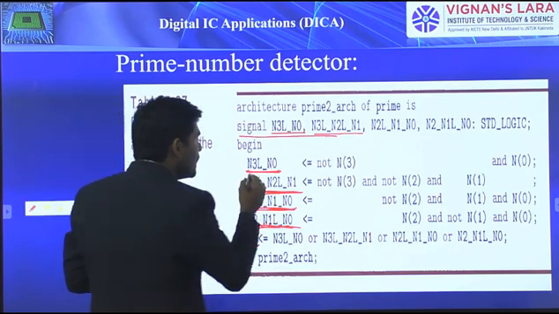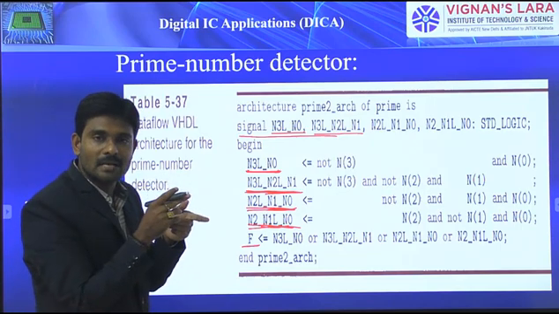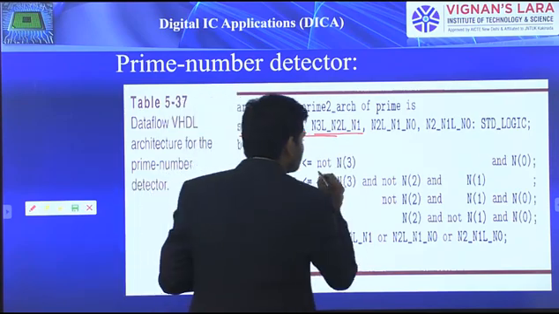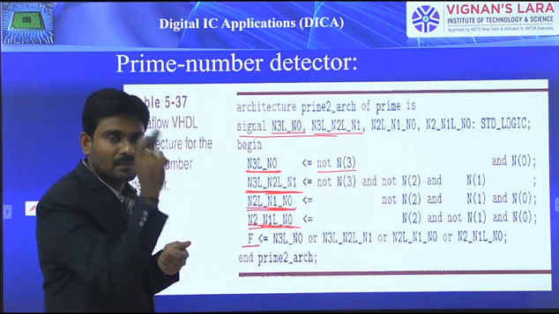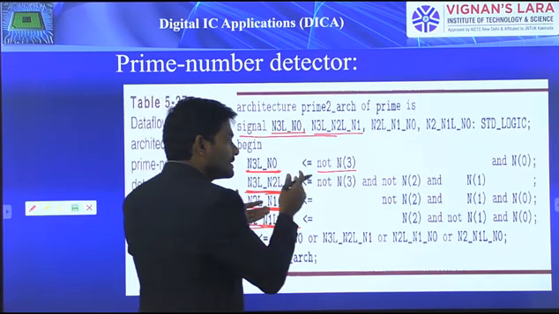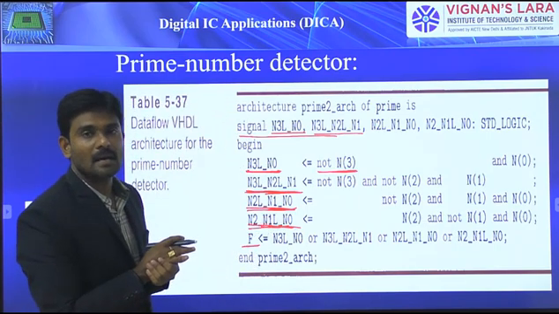So coming to this, N3L_N0 is the output signal name we considered for the 2-input AND gate. What is the equation for that? N3 bar and N0. That is the Boolean equation we mentioned, and the same thing I represented here using the Boolean operators.